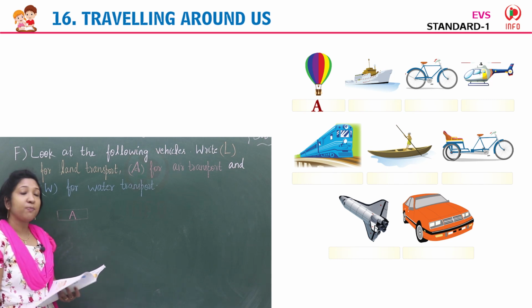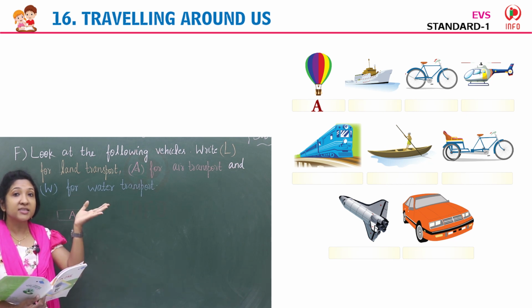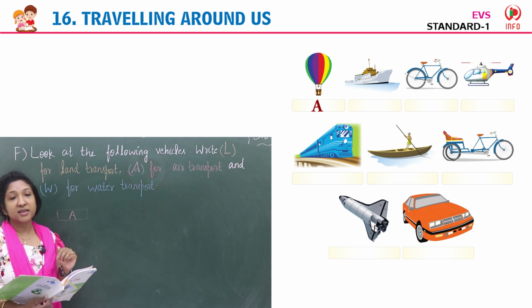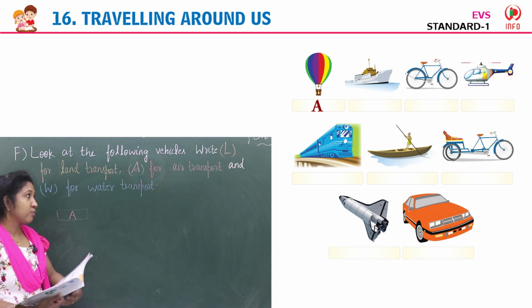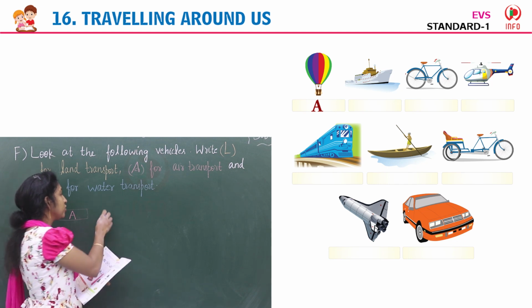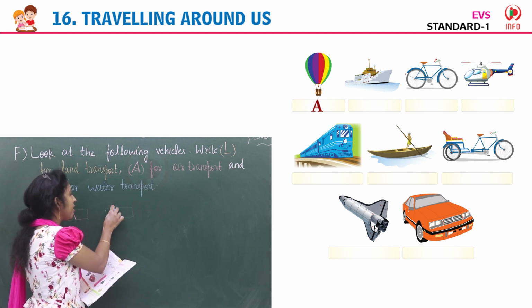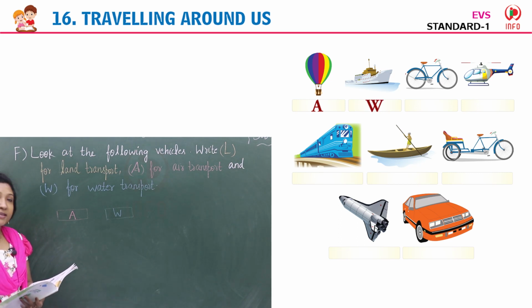Now second picture. Can you see the second picture here? What is that? Yes, it is a steamer. What mode of transport it is? It is a water transport. So for water transport, you have to write W. So below the picture in the square box, you have to write W. A small box is given. In that box you can write W.